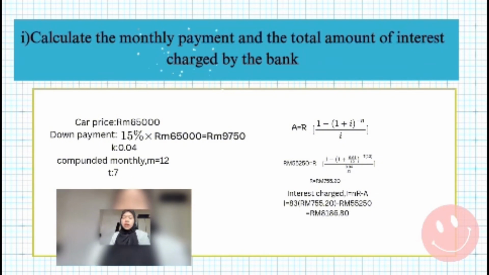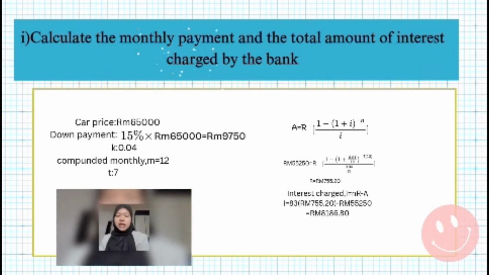755.20. Lastly, the interest charge formula is I equals N R minus A. So I equals 84 in bracket 755.20 minus 55,250 equals 8,186.80.